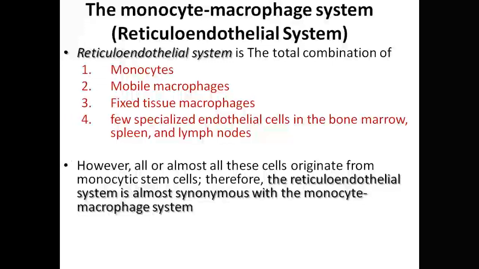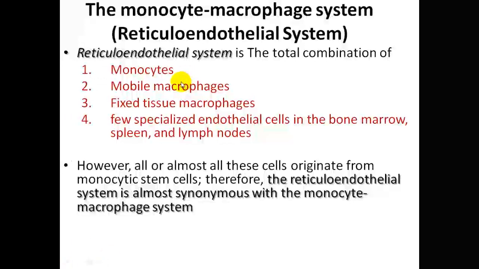How are these systems similar? The reticular endothelial system has a combination of the following types of cells. We have monocytes, we have the mobile macrophages, but also we have fixed tissue macrophages and a few specialized endothelial cells in the bone marrow, spleen and the lymph nodes.